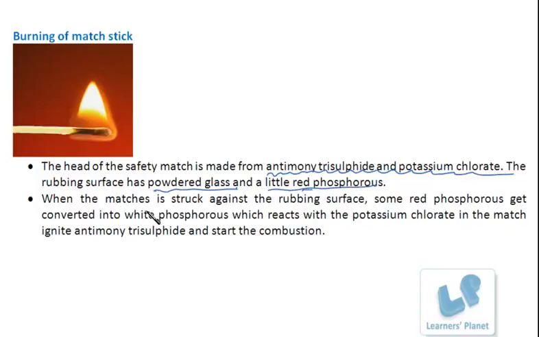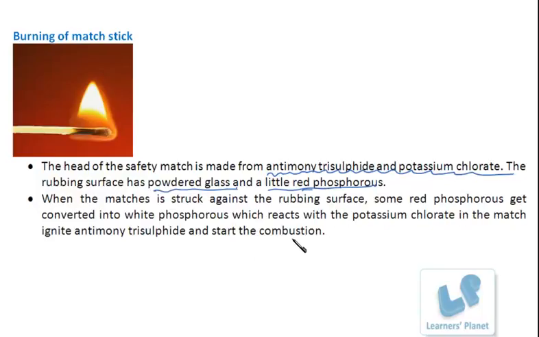When the match is struck against the rubbing surface, some red phosphorus gets converted into white phosphorus, and we know that white phosphorus catches fire instantaneously or spontaneously. This white phosphorus reacts with potassium chlorate in the match and ignites antimony trisulfide and starts the combustion. So these are all the reactions taking place.